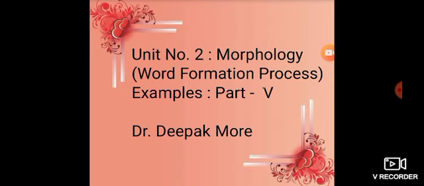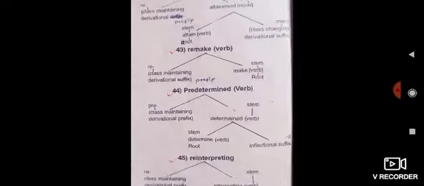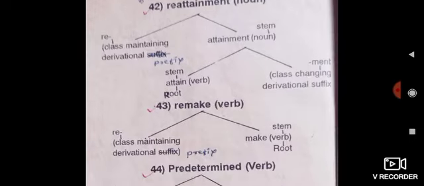Today, we are going to study Unit number 2, Morphology, that is word formation processes, and part number 5, the practice of examples. Example number 42.